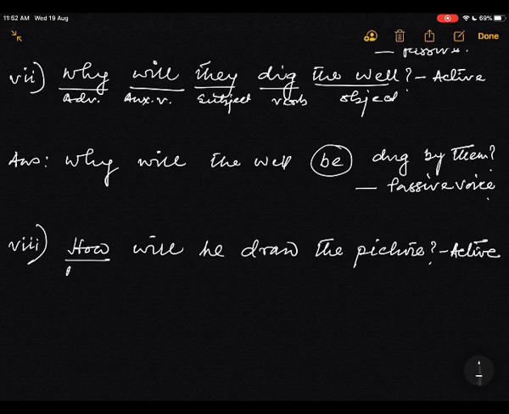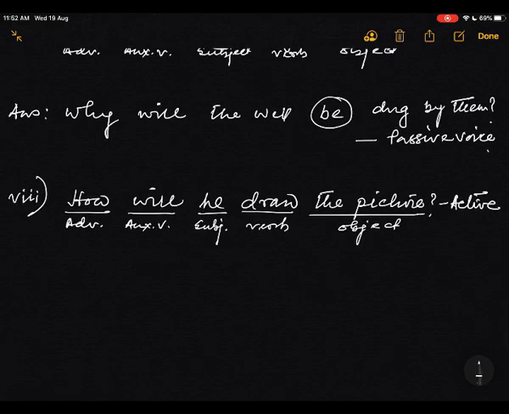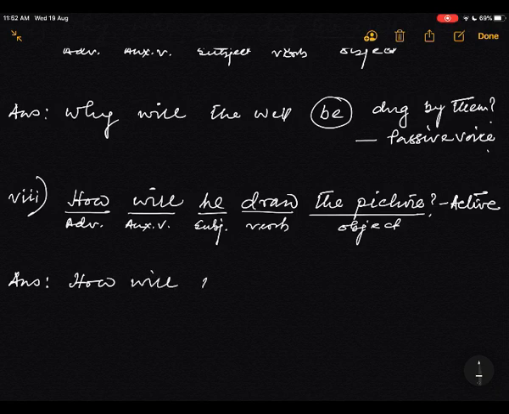Mark, it is the adverb, and this is the subject, and this is the verb, and this is the hero of the passive voice, that is the object, and this one is the helping verb, the auxiliary verb. Now the answer. What is the answer? Keep the adverb at the beginning. How will the picture?